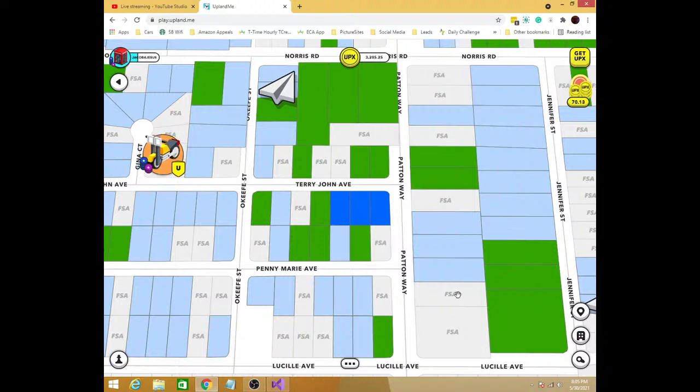And these properties that are light gray, this is actually kind of a darker gray, but anyway, these gray properties that are marked FSA, those are properties which nobody owns. So they're still owned by the company Upland Inc. and they haven't been put on the blockchain yet, but they are available for purchase.